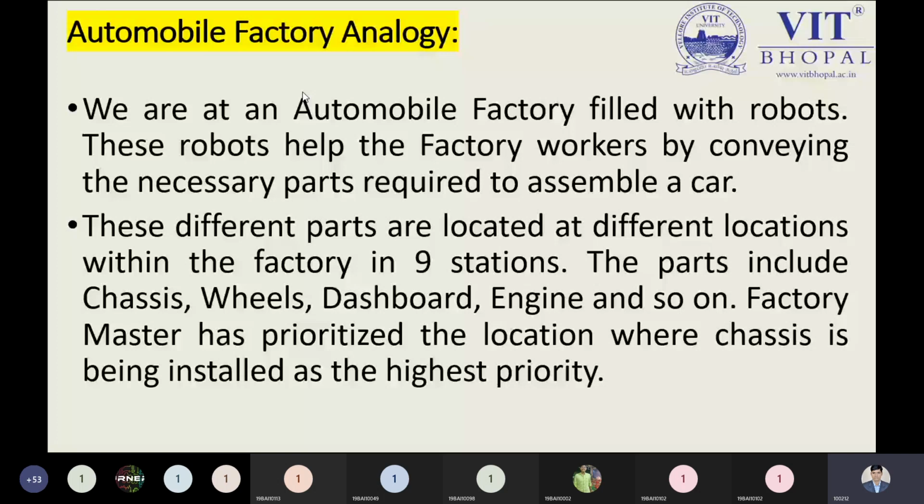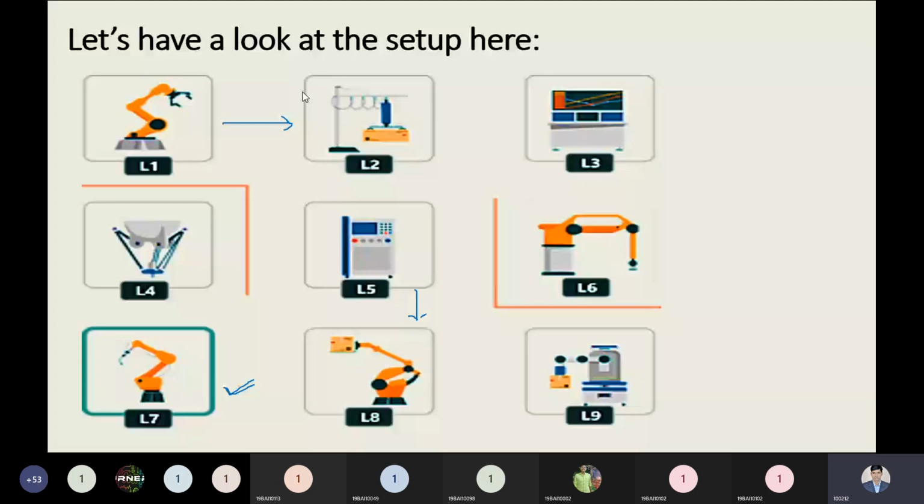I will tell you the real life situation, but before that, just let me know whether this image is visible. Here we have a total of 9 locations, L1 to L9: L1, L2, L3, L4, L5, L6, L7, L8, L9. Just tell me right now. So a total of 9 locations are visible to all. Is this image visible?